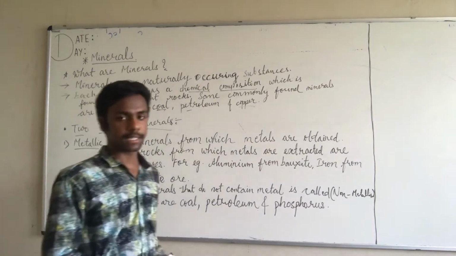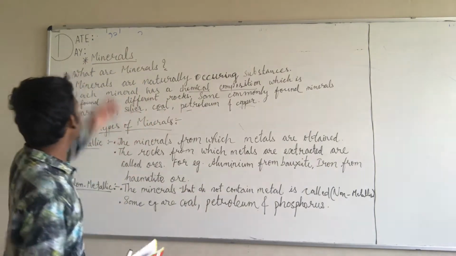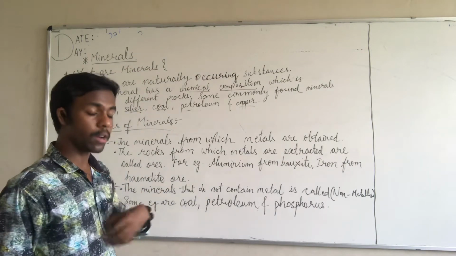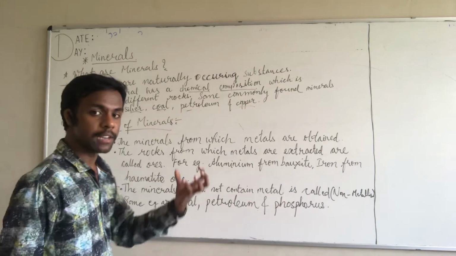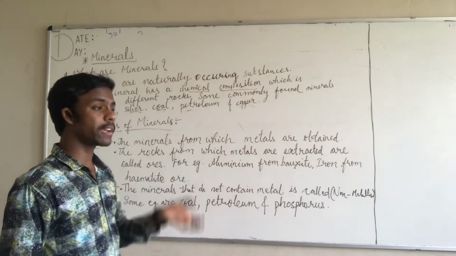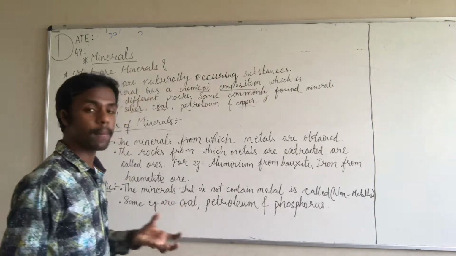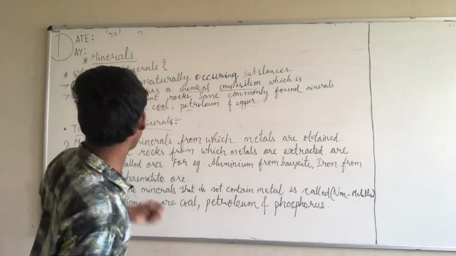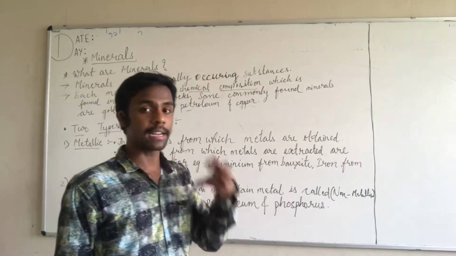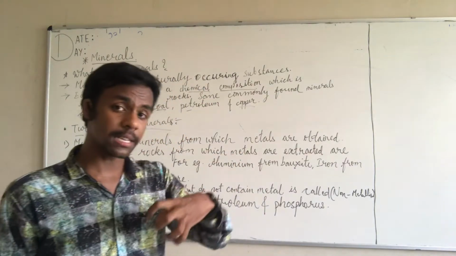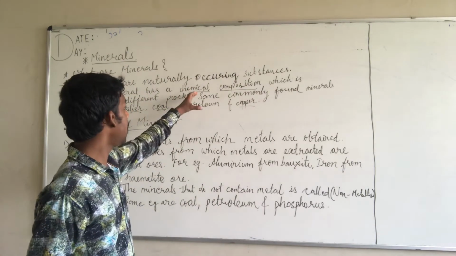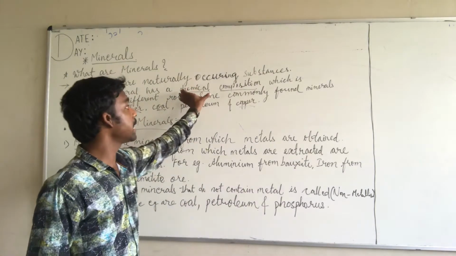Once again we will revise. What are minerals? Minerals are naturally occurring substances. They occur naturally, meaning from nature itself these minerals are obtained, and they are a part of a rock. Rock itself is formed by mineral particles. Each mineral has a chemical composition. So the rocks contain minerals, and the minerals within the rock have a certain chemical composition.